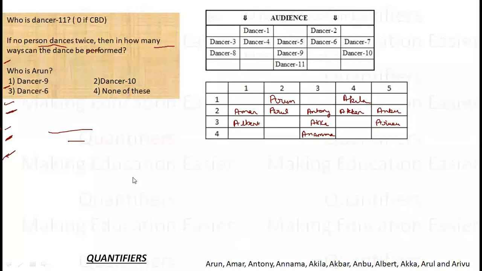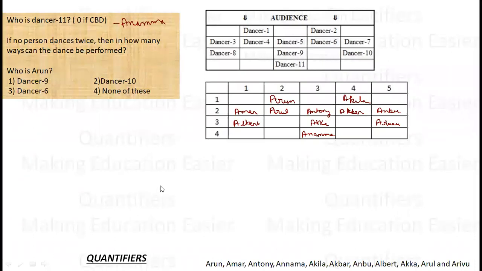So what is the first question? Who is dancer number 11? Dancer number 11 I know is Anama. Okay. So dancer number 11 is this one. So this is Anama.